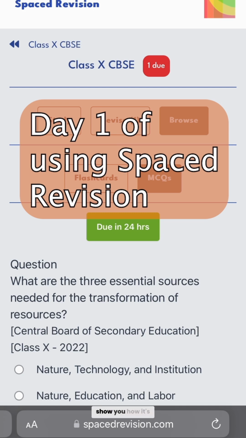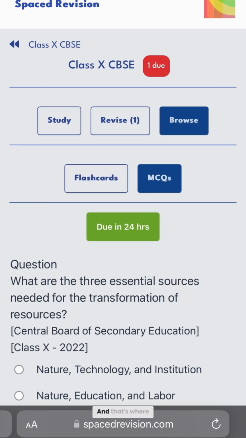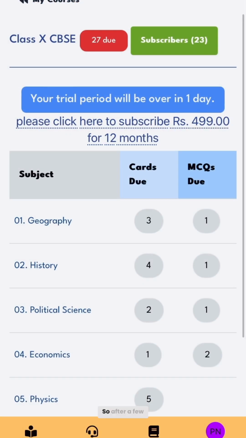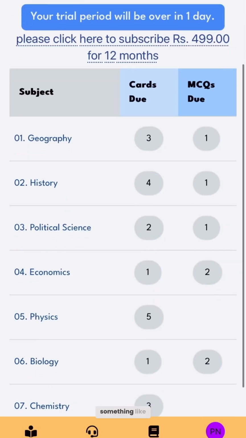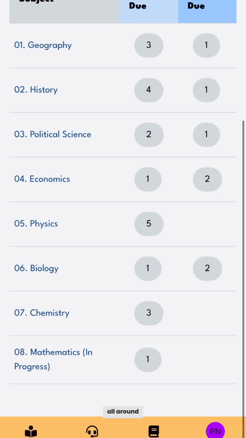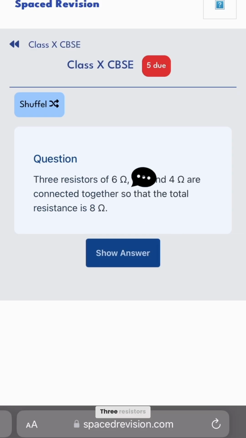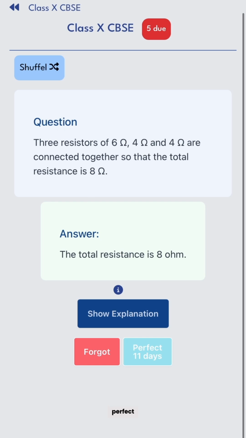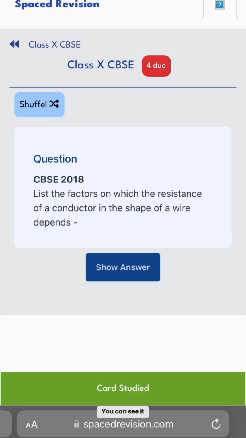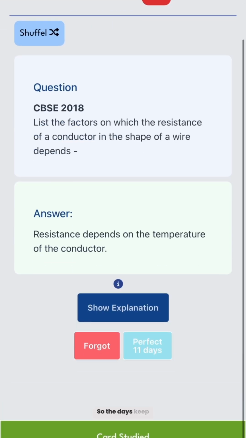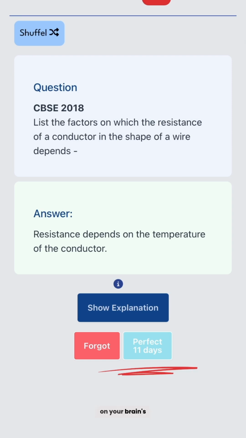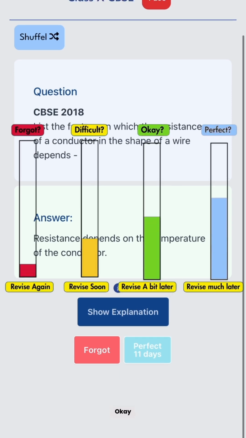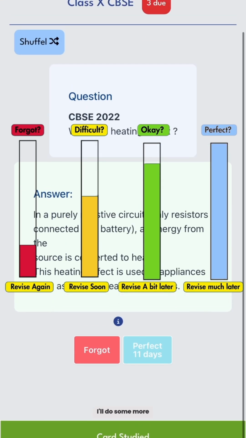Now I'm gonna show you how it's gonna look in day 2, and that's where the magic is. So after a few weeks, it's gonna look something like this. You have cards all around. I have more in physics, so I'm gonna choose physics for now. 3 resistors, 6 ohm, 4 ohm, 4 ohm are connected together. So the total, I'm gonna do this. Show answer, okay, perfect. You can see it was 11 days. So the days keep increasing based on your brain's forgetting curve. Okay, perfect. I'll do some more.